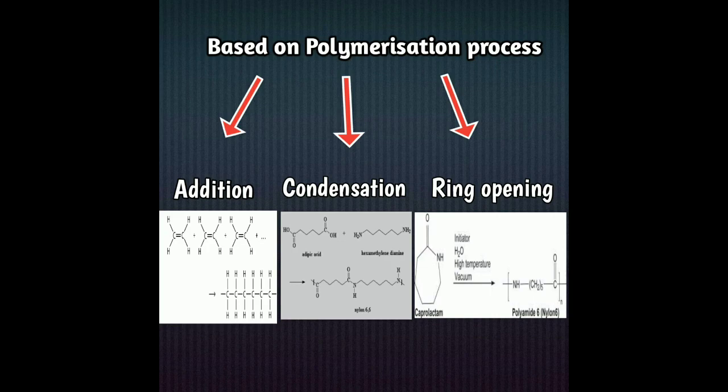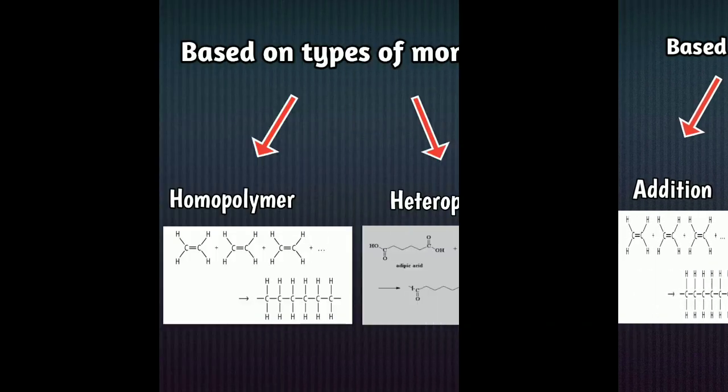Condensation polymers are formed by combination of two monomers by elimination of small molecule like water or methyl alcohol. There are ester or amide linkage in this polymer. Example, polyester, polyamide, etc. In ring opening polymers, the starting material, that is monomer, is in the form of ring, and when the reaction takes place, the ring gets opened and the polymers are formed. Example, nylon 6.